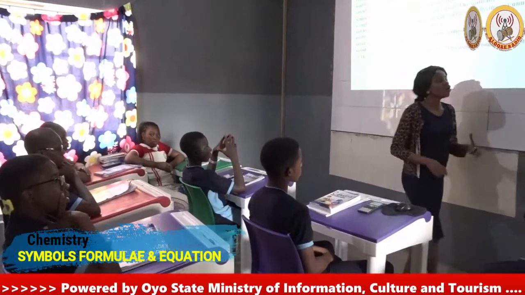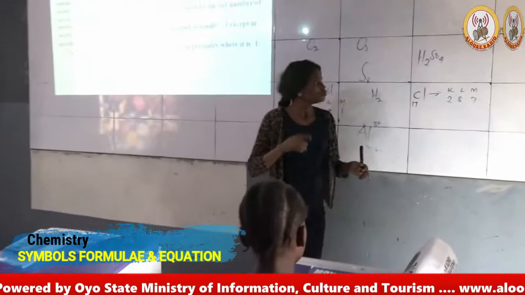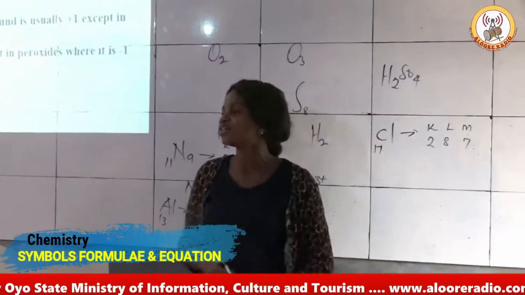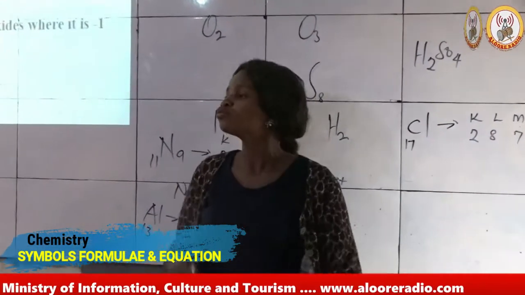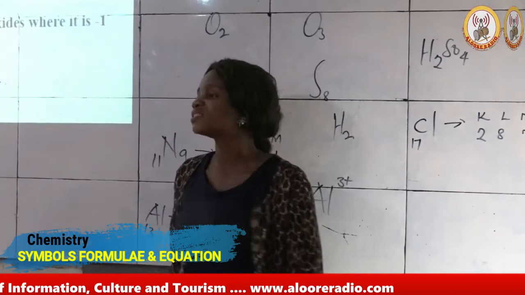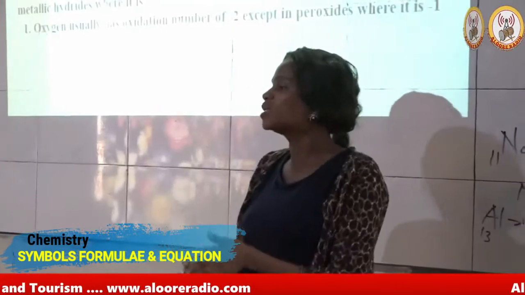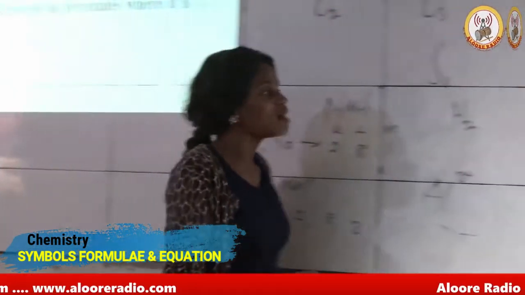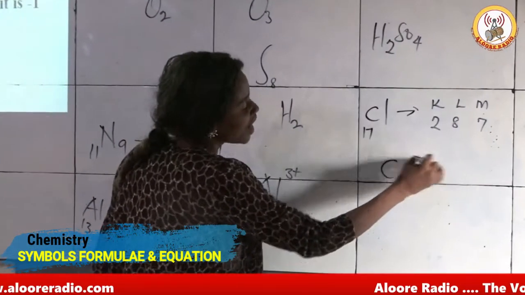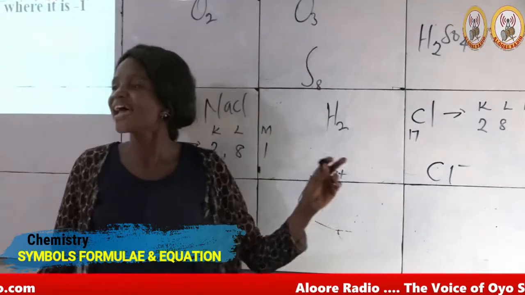So we need one electron to add to the valence shell of the chlorine atom to make it attain the octet state. The moment the chlorine atom gains that one electron, it becomes a chloride ion with a negative charge.